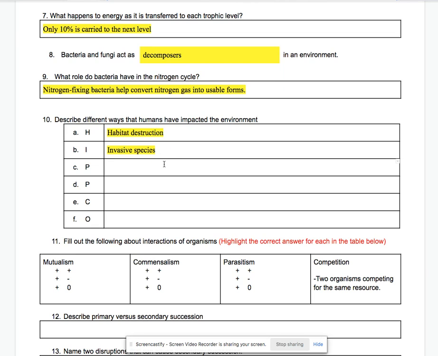P is population growth. Again, humans are increasing their population, and this is causing an increased use of the resources. So more humans means more food that needs to be produced for those humans. So we're going to require more produce, more meat, more animals. That's what population growth means. The second P is for pollution.